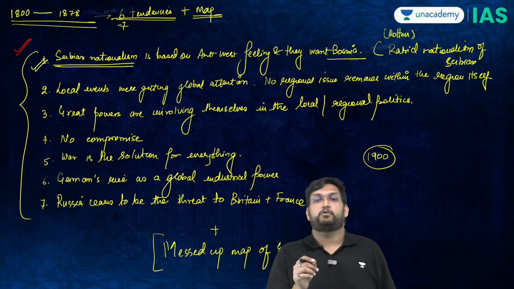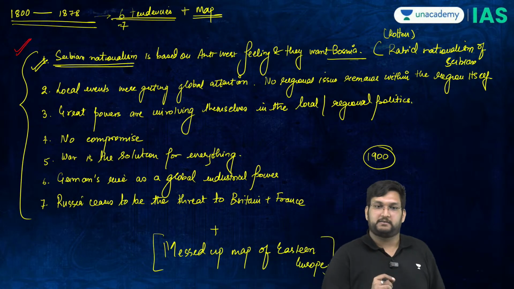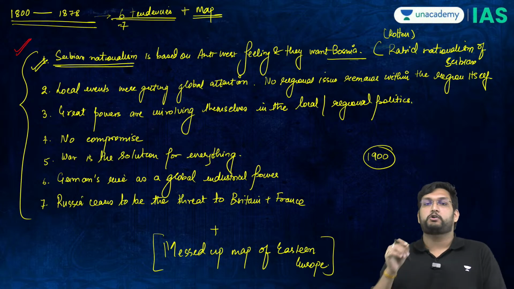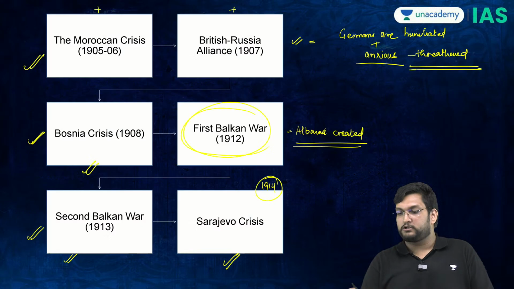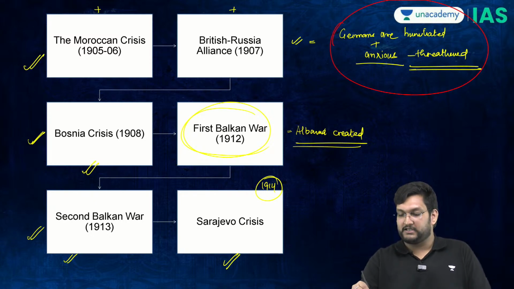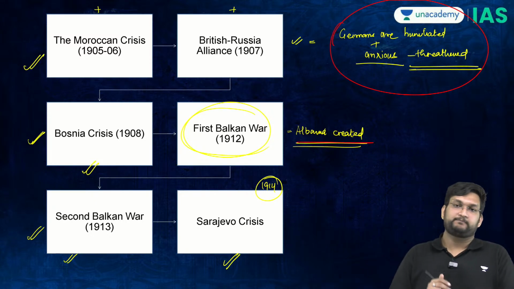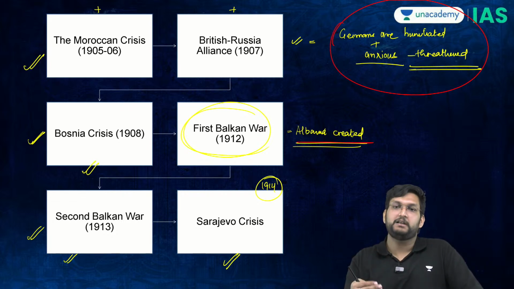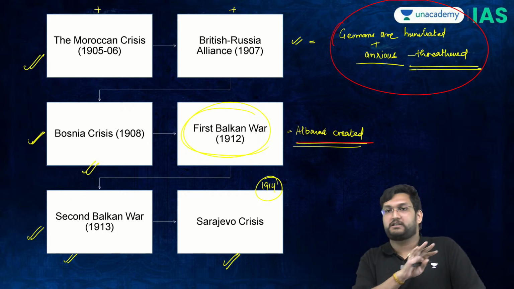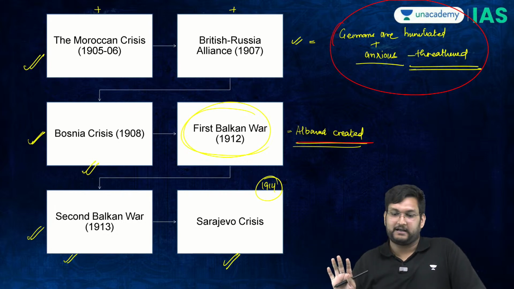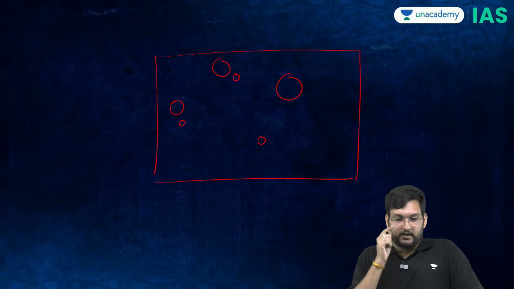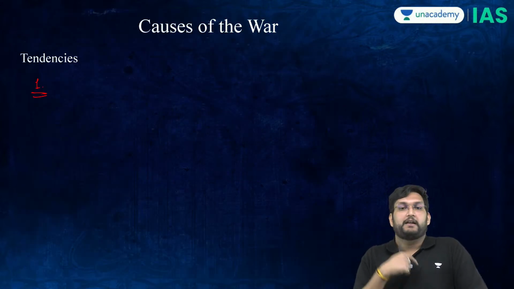This will give you an edge over anyone else who is writing an answer, because all of them are going to talk about the Sarajevo crisis. You will talk about all of these points, in which you will also add the humiliation of the Germans and the Albanian crisis. That is where I have tried to be as comprehensive as possible so that you can understand this concept in the best way possible. Now, first is these tendencies. I hope you will integrate it.